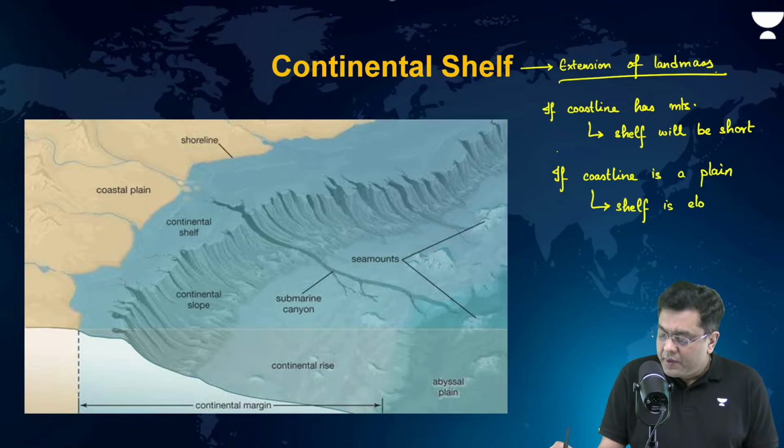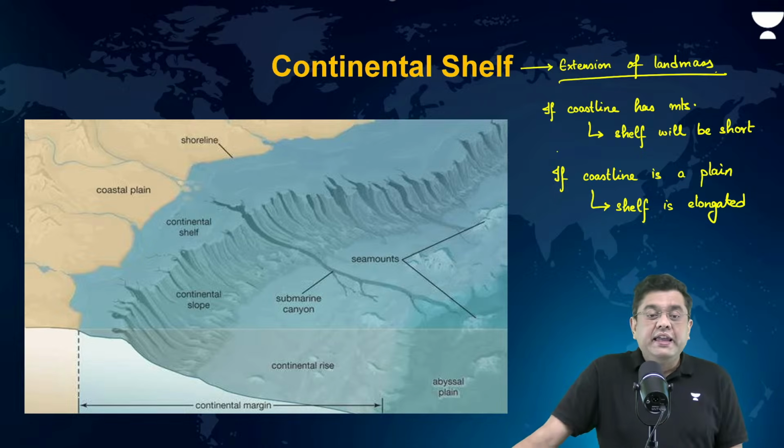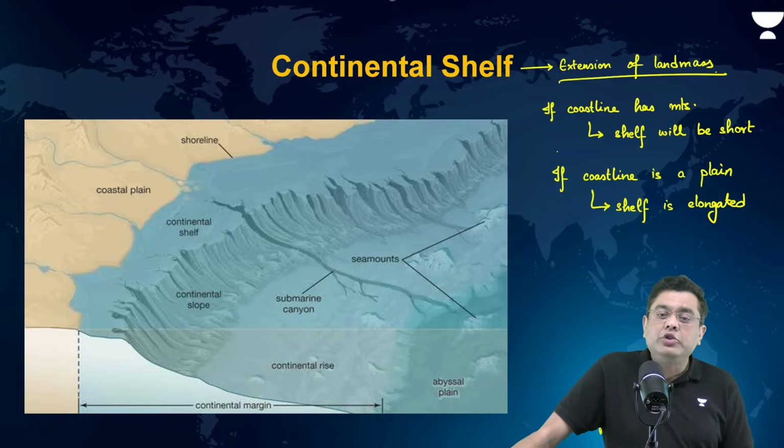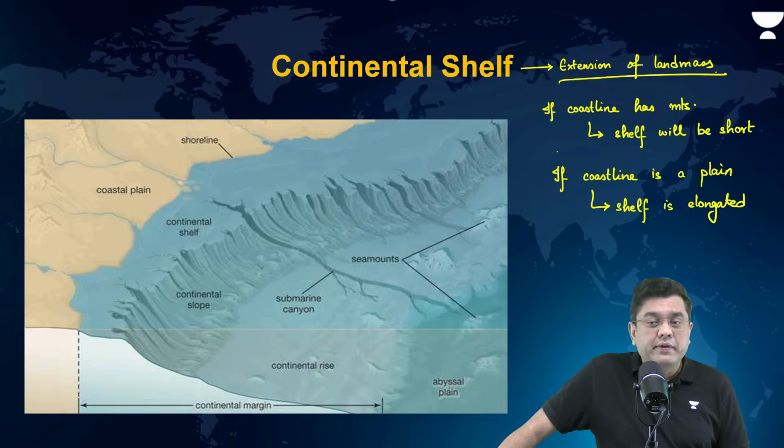For example, in the region of Siberia that I showed you, the shelf is almost 1500 kilometers wide. Whereas in the Sumatran coastline, the Philippine coastline, and the South American coastline, it is very, very small.